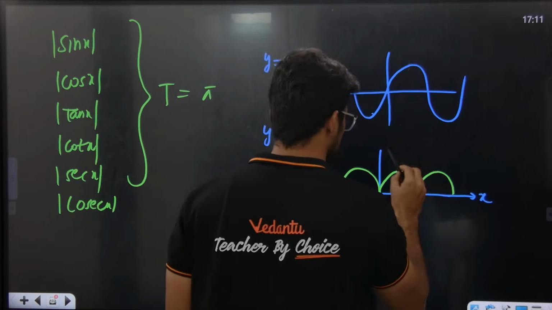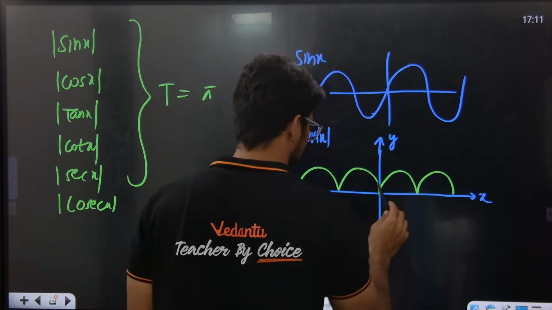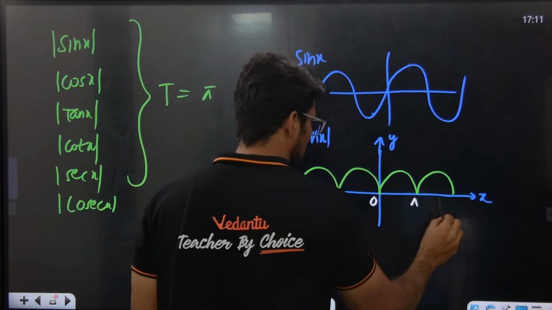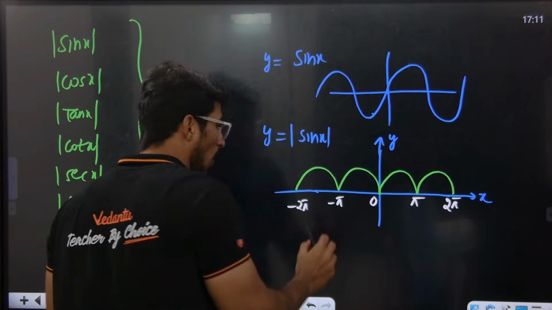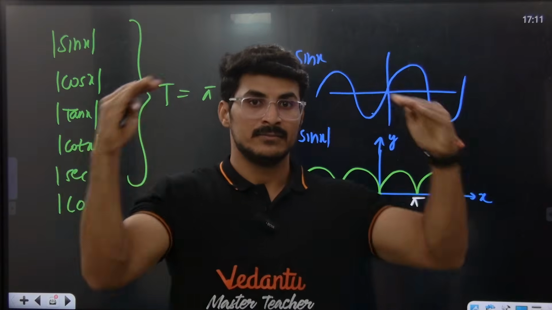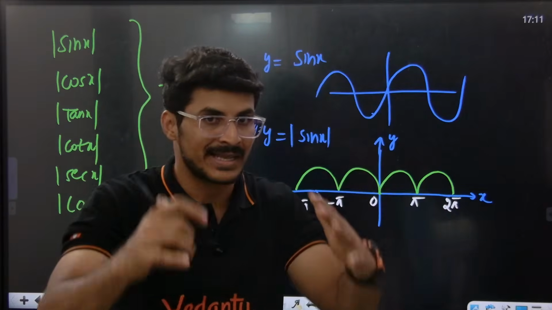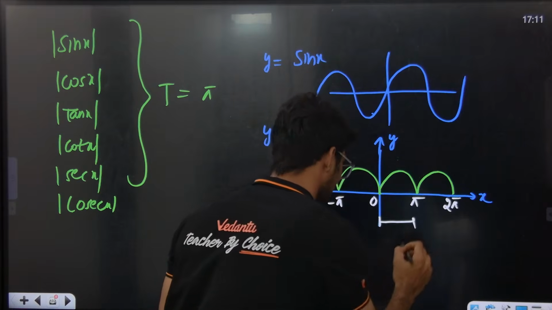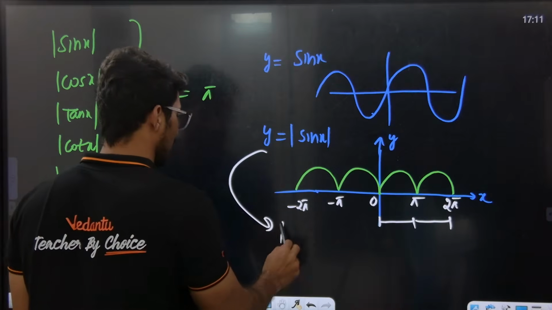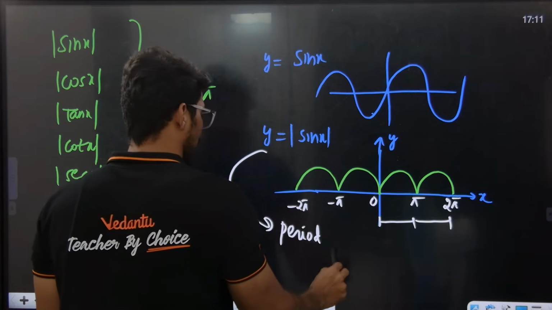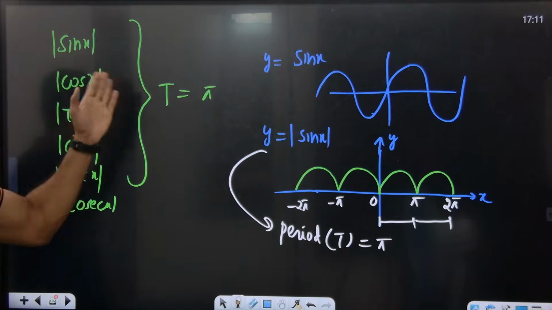Are you getting the point? This is the x axis, this is the y axis. Tell me yes or no. Yes sir. Now this is 0, this pi, this 2 pi, this minus pi, this minus 2 pi. For what interval is the graph repeating? Check 0 to pi, the hump is there, pi to 2 pi, the hump is there. The repeat happens every pi. So the period is T equal to pi. That is the reason I'm saying for all these functions the period is pi.